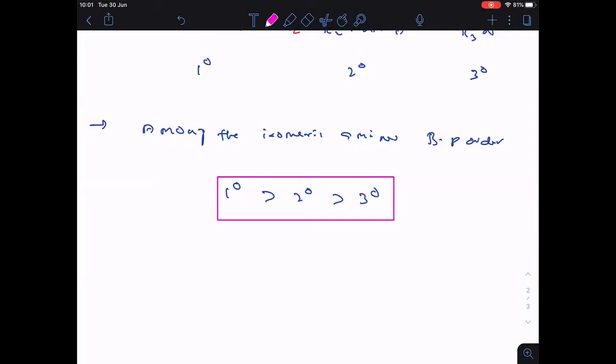Hope you are able to understand this one. And this is applicable for isomeric amines. This is the boiling point order for isomeric amines. Finished, everyone?